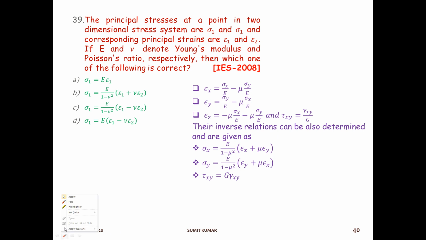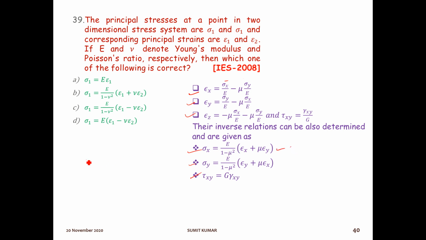This is the principal stress in x direction, y direction and z direction. We can also write this formula in terms of sigma x, sigma y and tau xy. So here we can see this is asking about sigma 1, so sigma x, that is this one.